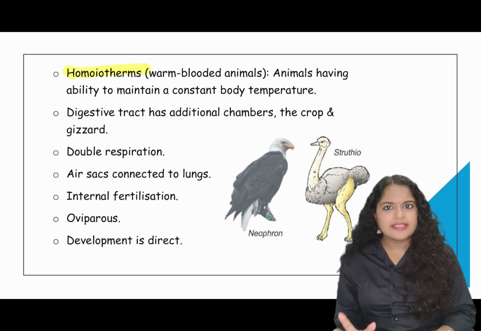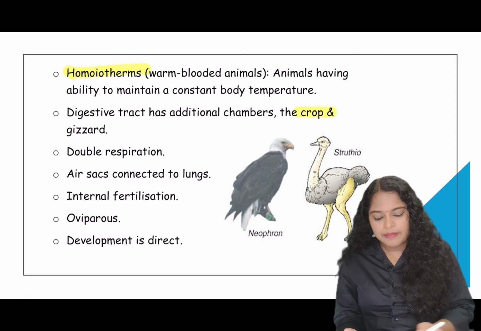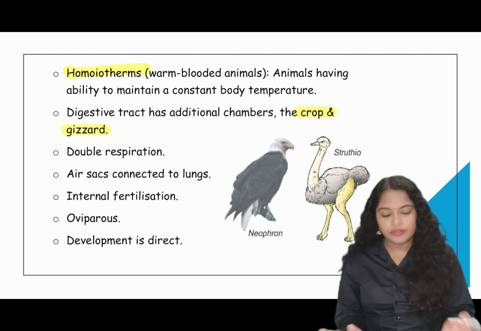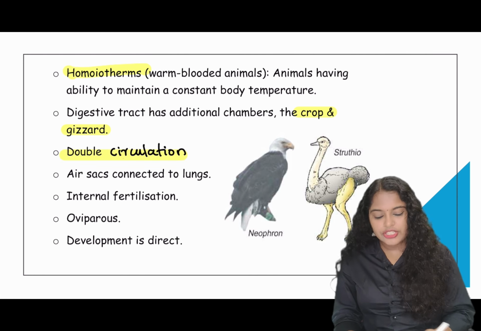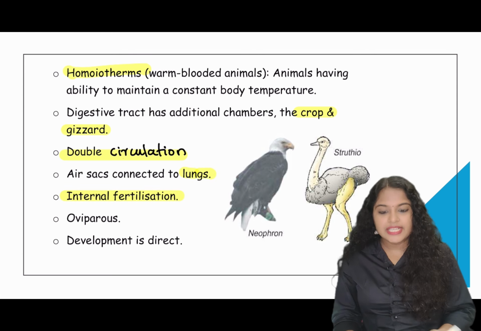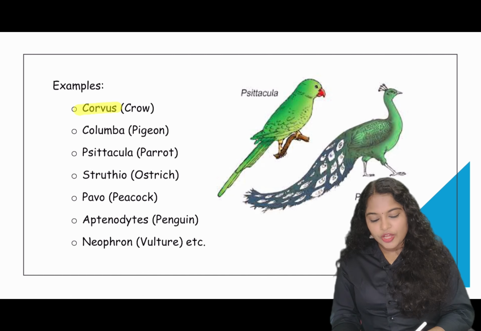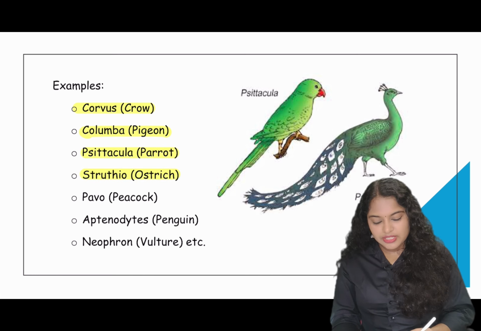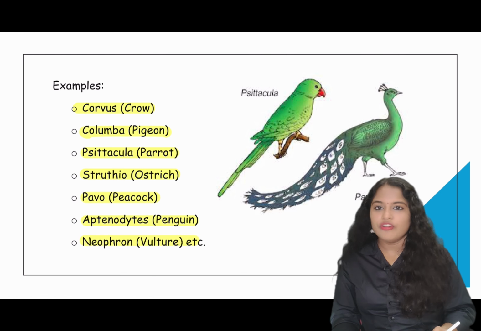Their digestive tract has an additional chamber called the crop or gizzard, which is used for grinding. It is not used for storage. They have double circulation. Air sacs are connected to the lungs. Internal fertilization, oviparous, that is they lay eggs, and they have direct development. Examples are Corvus, crow, Columba, pigeon, Psittacula, parrot, Struthio, ostrich, Pavo, peacock, Aptenodytes, penguin and Neophron, vulture.